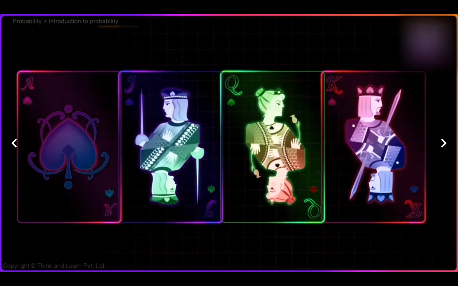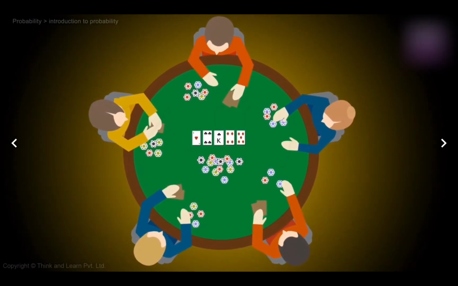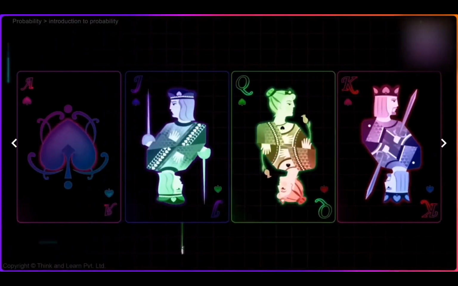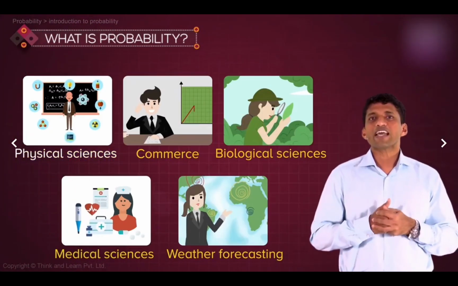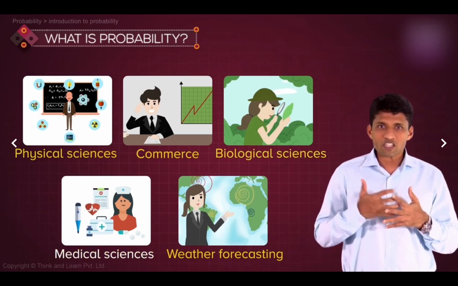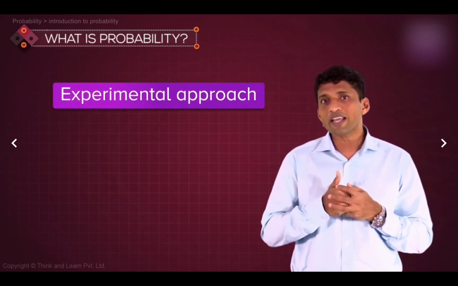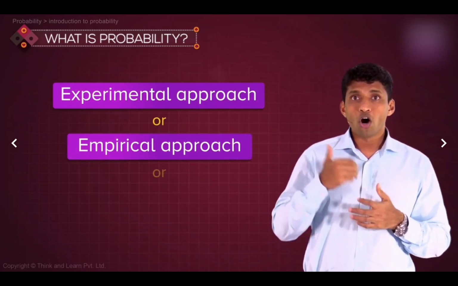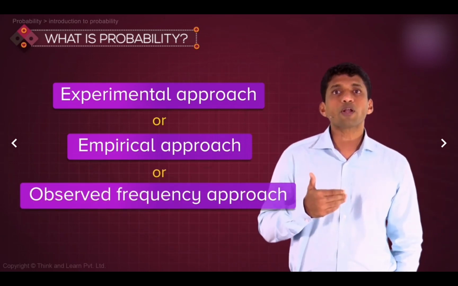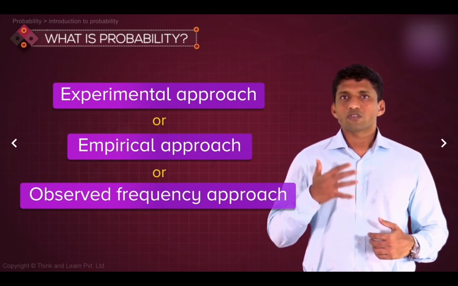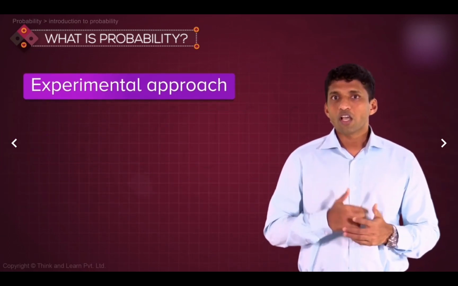This particular branch of probability, though it started with gambling, it's been widely used in almost every field, like in the field of physical sciences, commerce, biological science, medical science, weather forecasting, almost everywhere. Now, there are different approaches to the theory of probability. Here I am going to discuss what is required as part of this section, the experimental approach to probability. It's also called the empirical approach or observed frequency approach. So that's what I'm going to discuss in this particular section. So here we'll discuss the experimental approach.